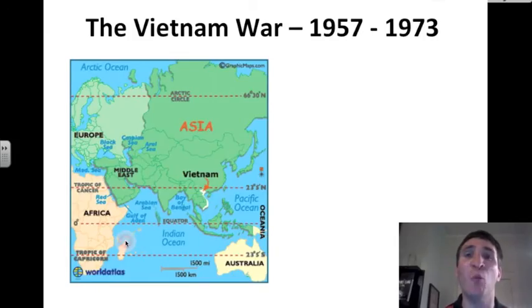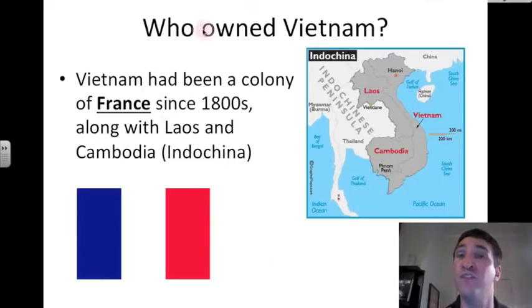Let's head to the Vietnam War, which was a much longer war. It started in 1957 and the Vietnam War ended in 1973. Where is Vietnam? It is south of China. It is southwest of Japan and southwest of Korea. Who owned Vietnam before the war? Vietnam had been a colony of France since the 1800s, along with its neighbors Laos and Cambodia to the west. So here is the strip of land known as Vietnam. And this entire gray region is called Indochina.